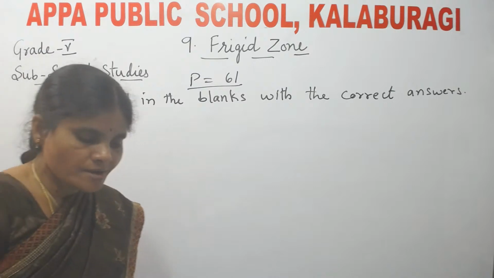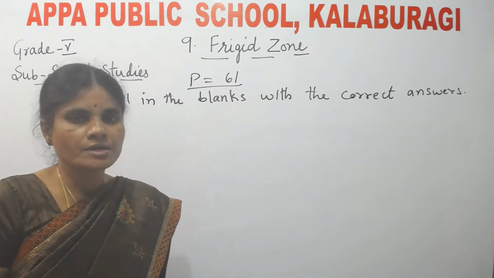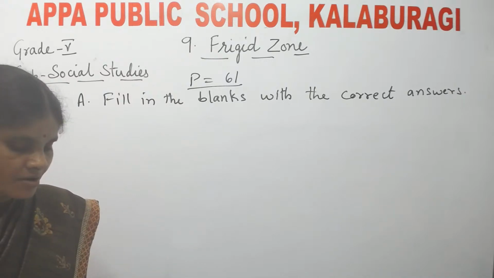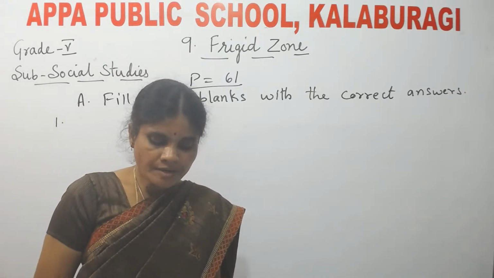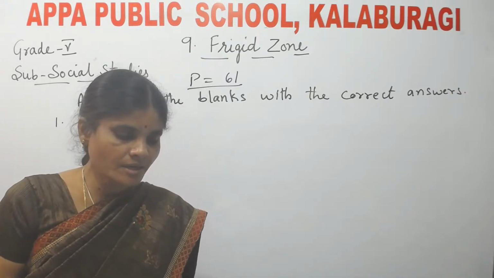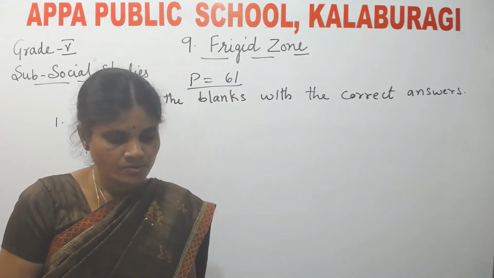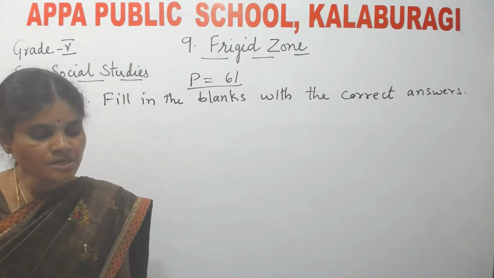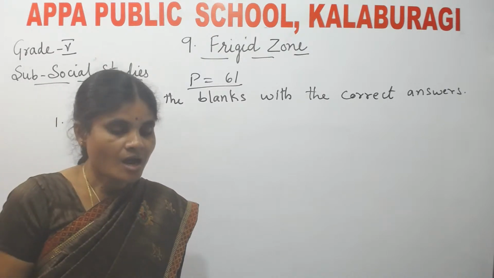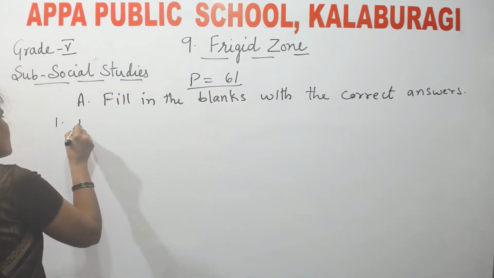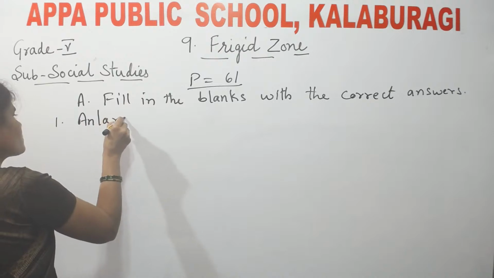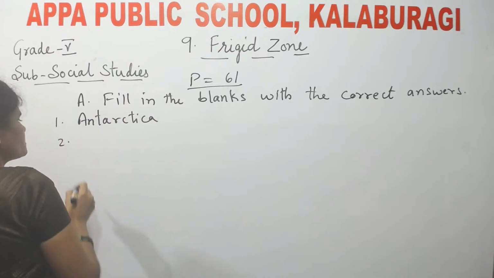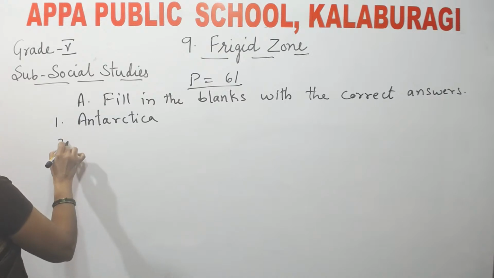First one: Dash is the coldest region of the world. Here three options are given, children. One is Alaska, second one is Antarctica, and third one is Greenland. Among these three options, which is the correct answer? Antarctica. Antarctica is the correct answer. Second one. Second answer.